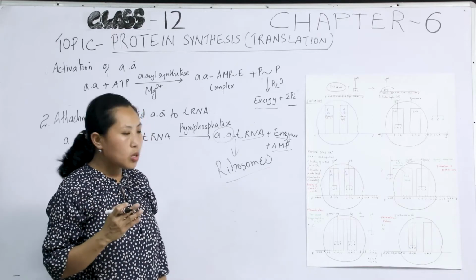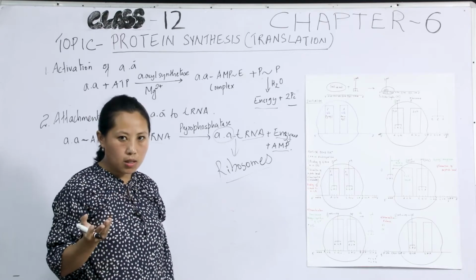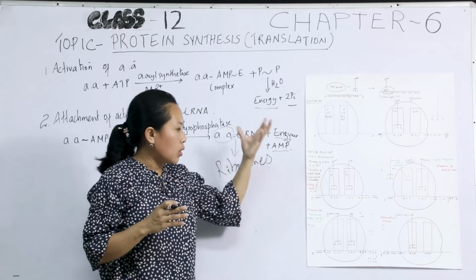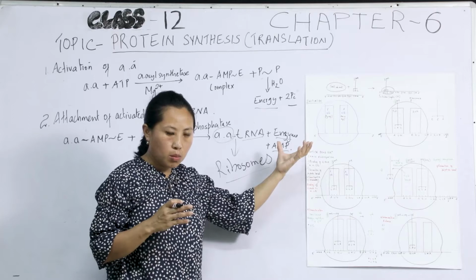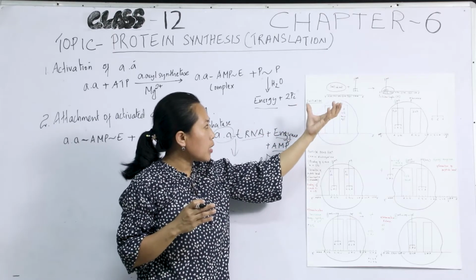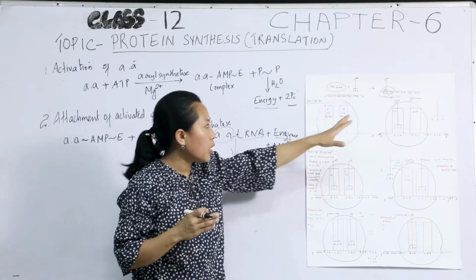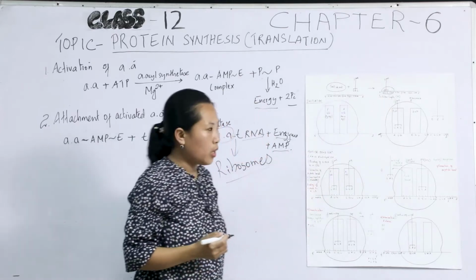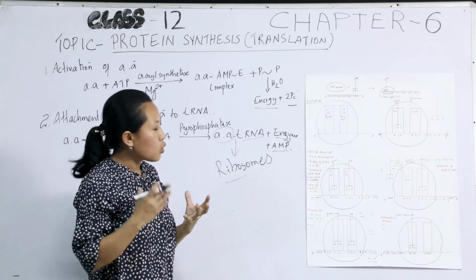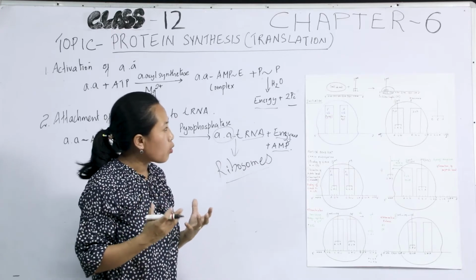So this AUG codes for the amino acid methionine. So the initiation amino acid is methionine. The first amino acid to enter into the process of protein synthesis is methionine. So this tRNA brings in the first amino acid methionine, which is coded by the initiating codon AUG. So the small subunit combines with mRNA and then joins with tRNA, having methionine at its 3' end, forming the